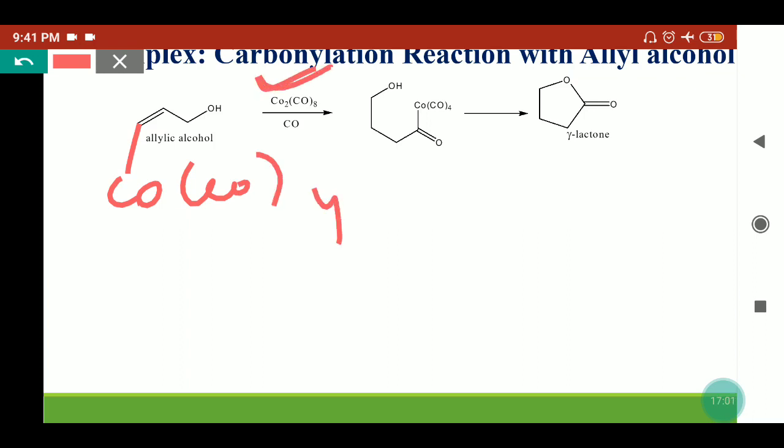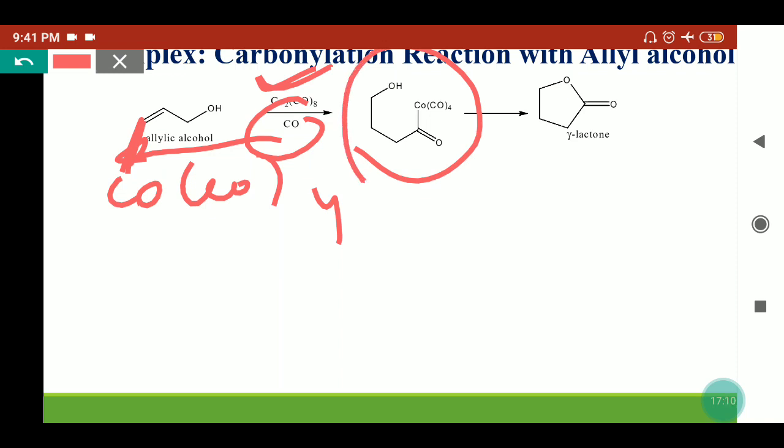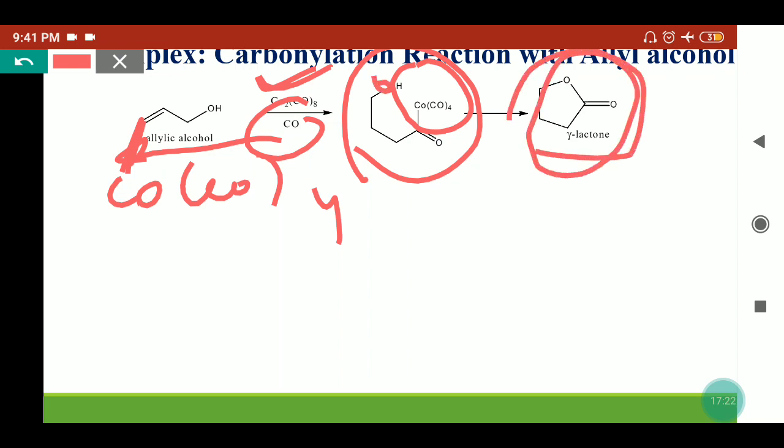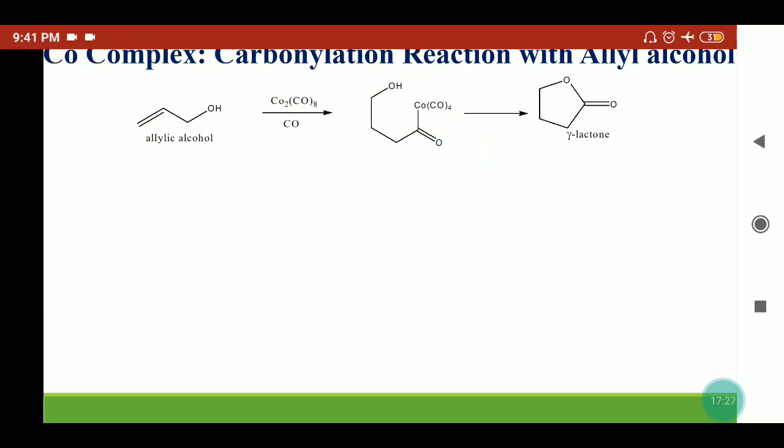In the first step, when the catalyst attacks on the allylic alcohol, in presence of carbon monoxide, it will insert here between the carbon cobalt bond. So we'll get the acyl tetracarbonyl cobalt complex. From here, what will happen? Ring cyclization can happen by releasing this HCoCO4 again. So we'll get the lactone. Cyclic esters will form from the allylic alcohols.